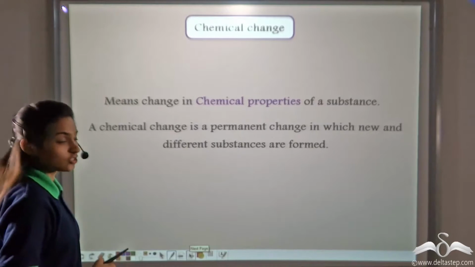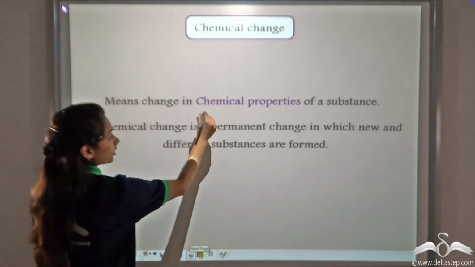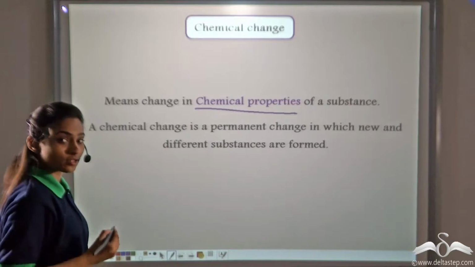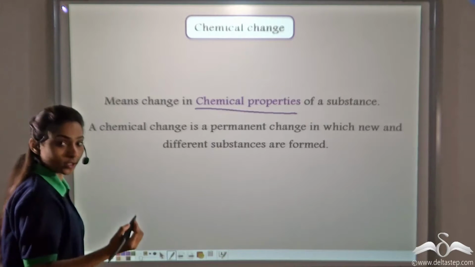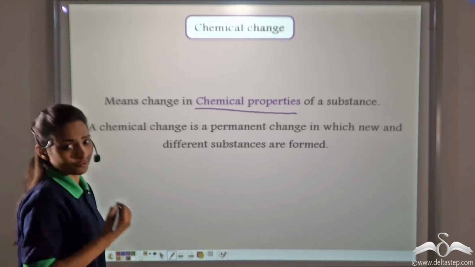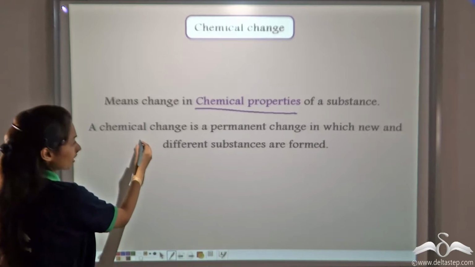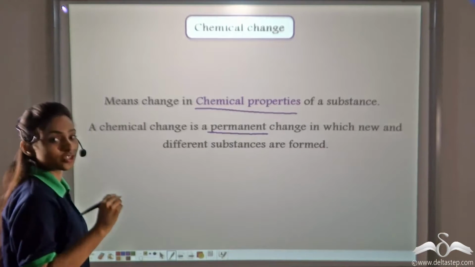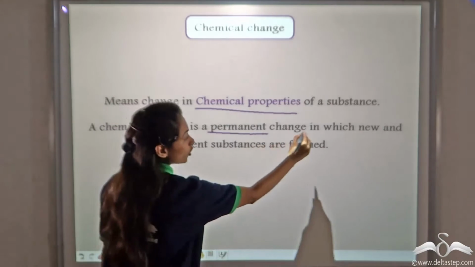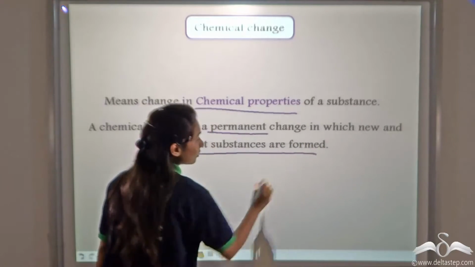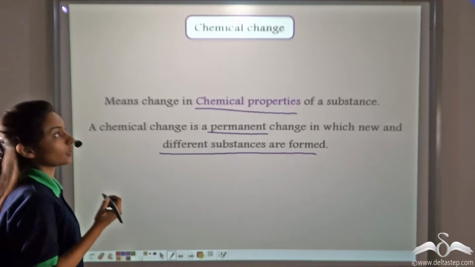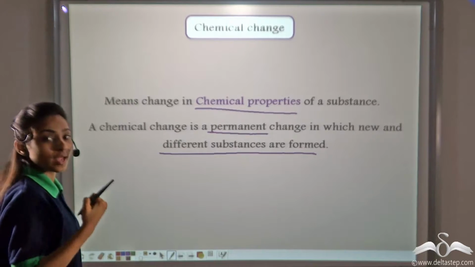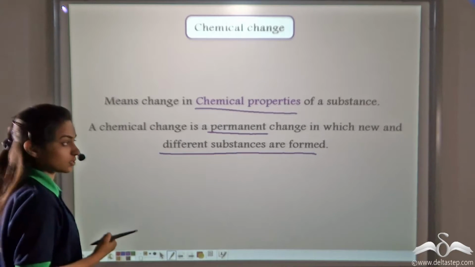So what is a chemical change? Chemical change means change in chemical properties of a substance. What do you mean by chemical properties of a substance? Its taste, odor, color, smell, and its chemical formulae. So a chemical change is a permanent change. It is not a temporary change. It changes permanently, in which new and different substances are formed. When a matter undergoes chemical change, it becomes a new substance, or new and different substances are formed with it.